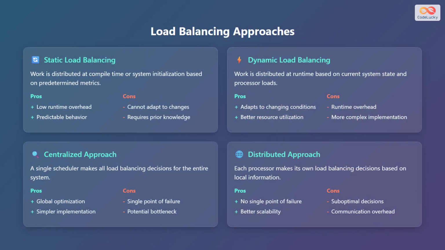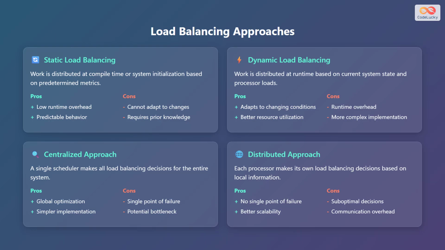There are several approaches to load balancing. First, static load balancing. In this approach, work is distributed at compile time, or system initialization based on predetermined metrics. The advantage of this approach is that it has low runtime overhead and predictable behavior. However, it cannot adapt to changes in workload and requires prior knowledge of the system.